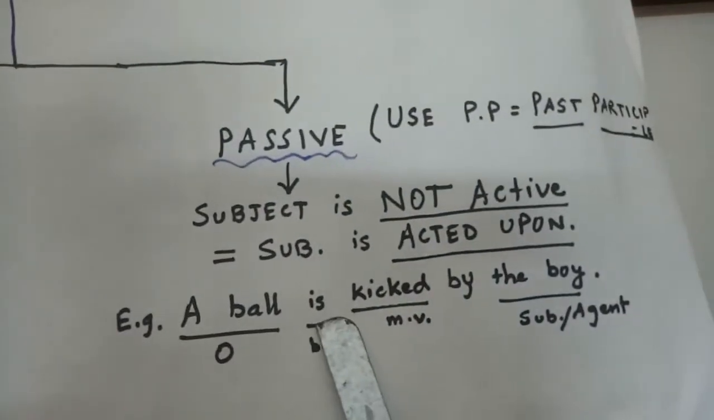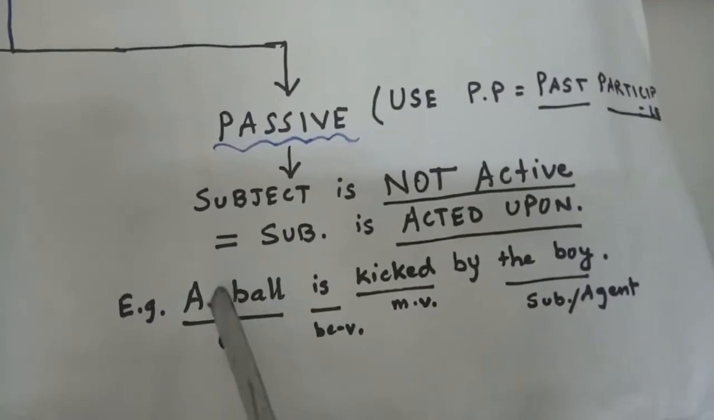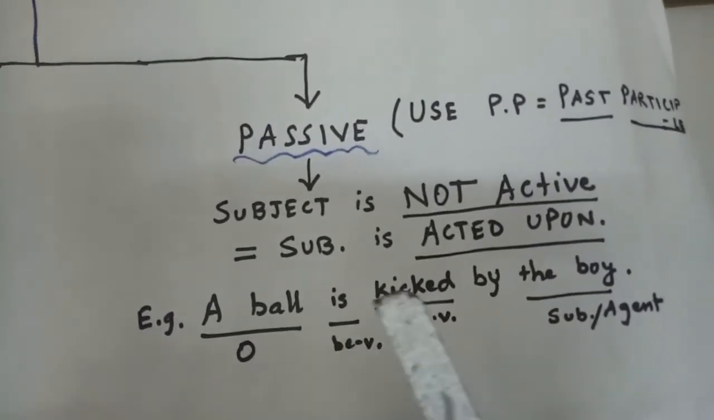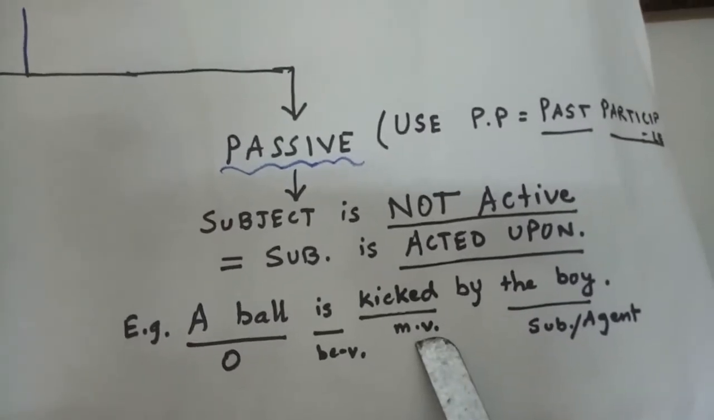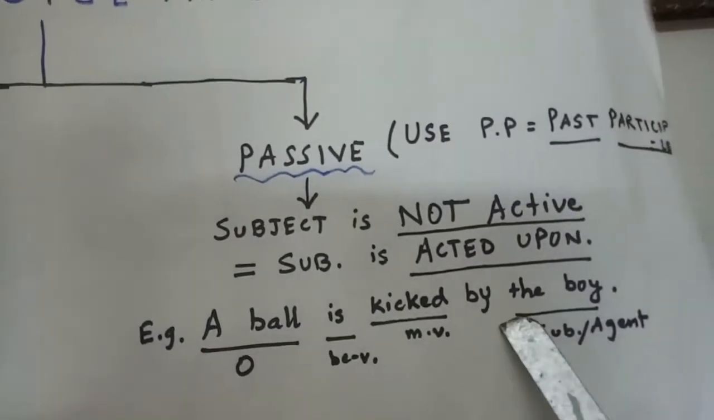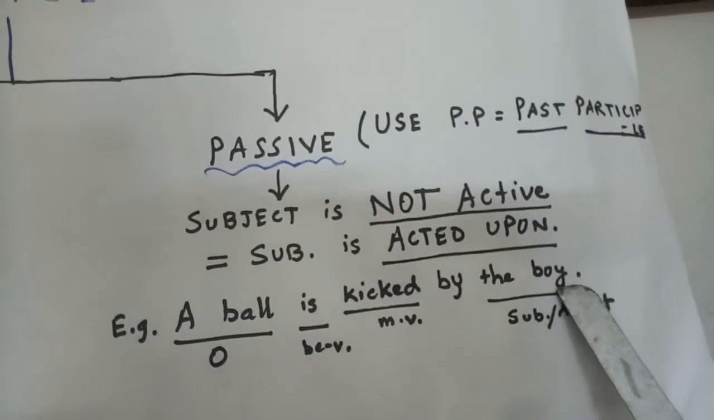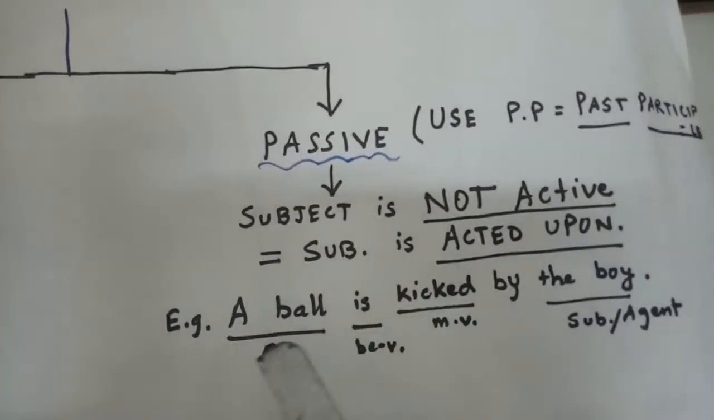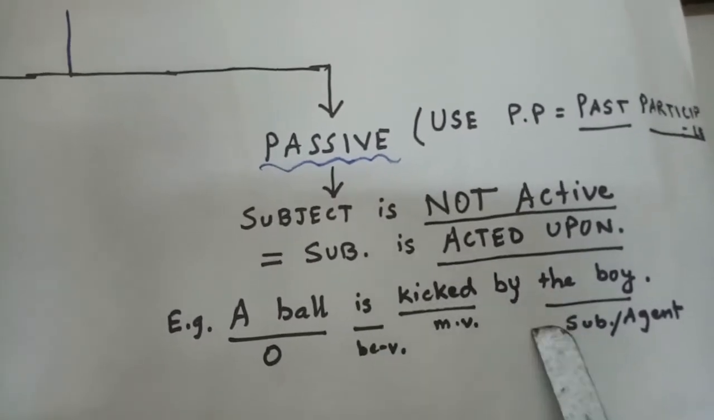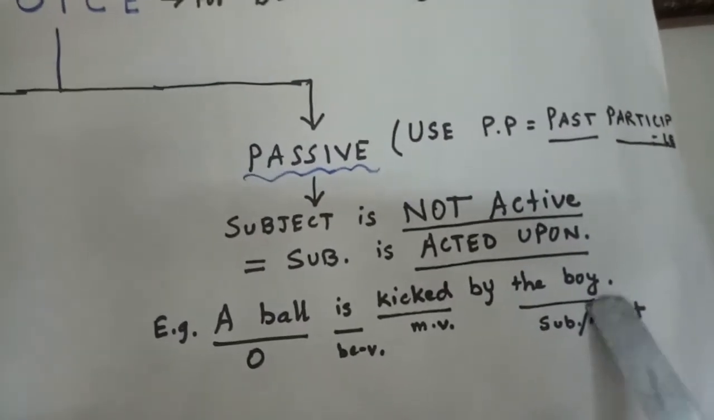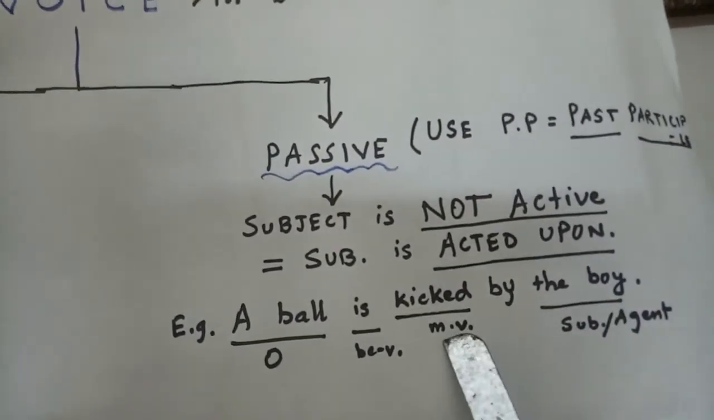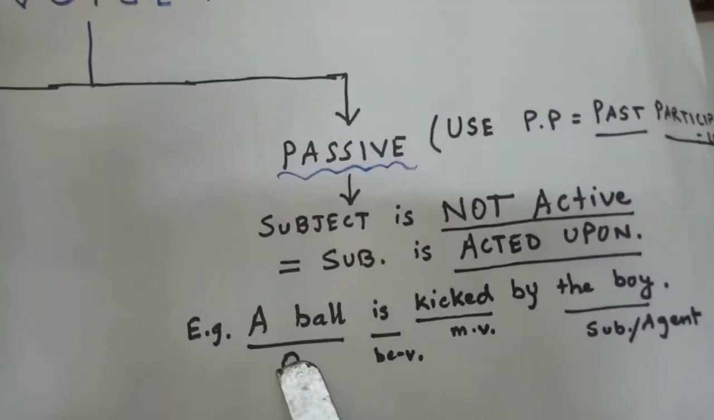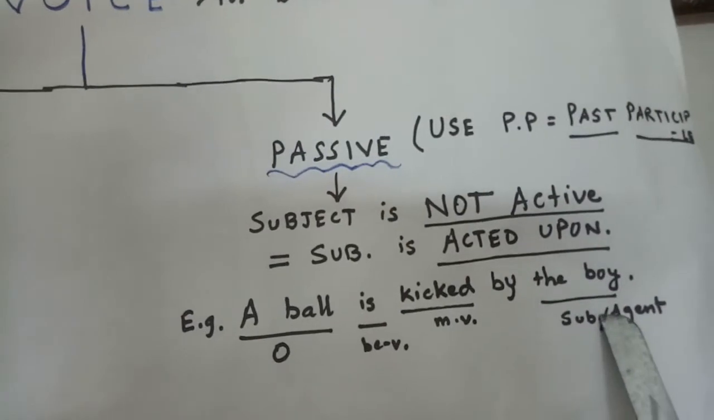In a passive voice sentence, it seems that the object is doing some kind of action, or it's as if the action is being done by the subject. Here the subject is not playing an active role. So, a ball is kicked by the boy. It's not that the boy kicks the ball, but rather it begins with the object. The ball is kicked by the boy.